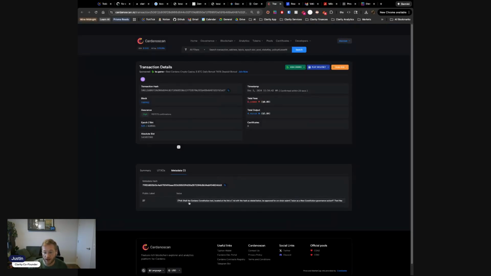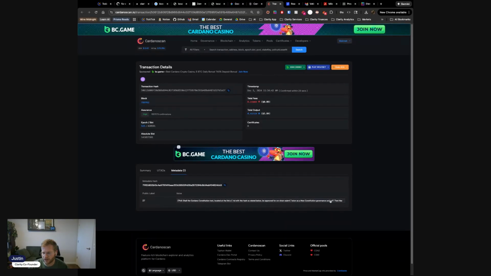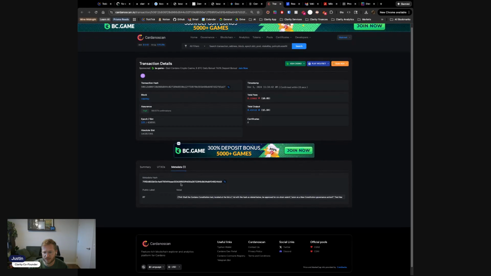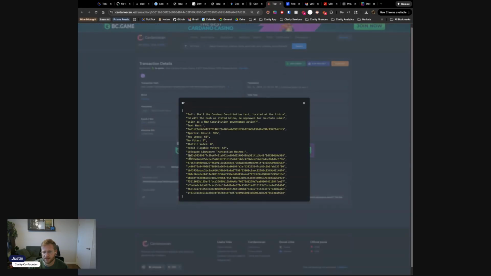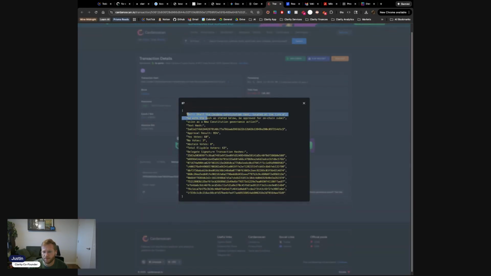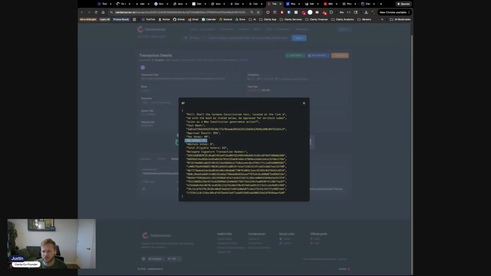Here is the summary that shows what the poll is. This is the poll that we ran. Here's the result, 95 approved. We had 60 yes votes, 3 no votes, and then it links in this transaction to all of the other transactions that hold the signatures.